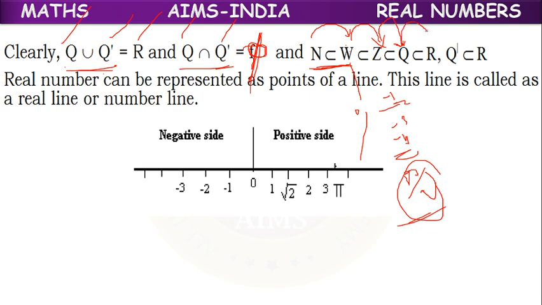All rational numbers are present in real numbers, but real numbers also contain irrational numbers. So natural numbers are a subset of whole numbers, a subset of integers, a subset of rational numbers, a subset of real numbers, and irrational numbers are also a subset of real numbers.